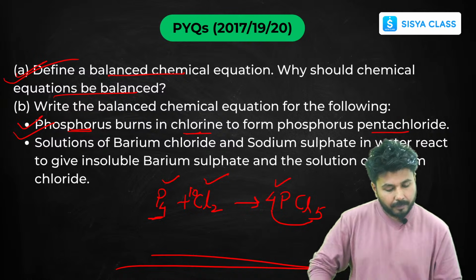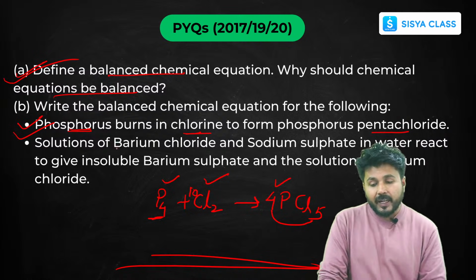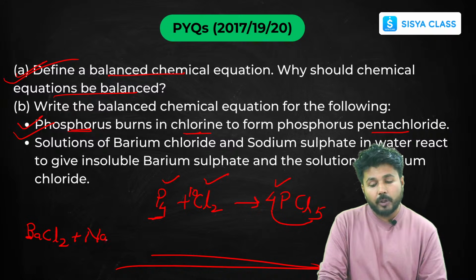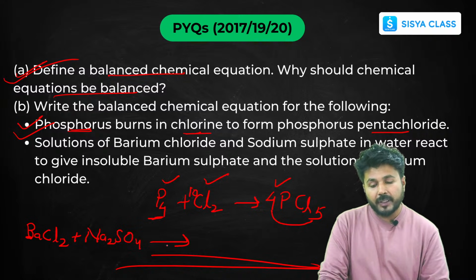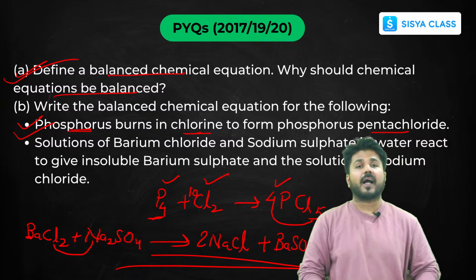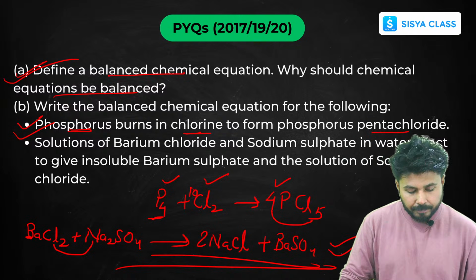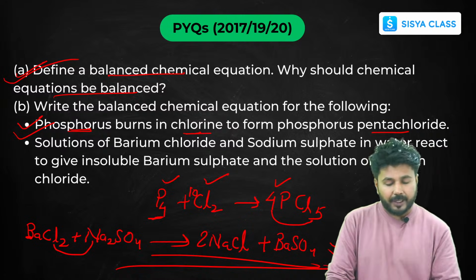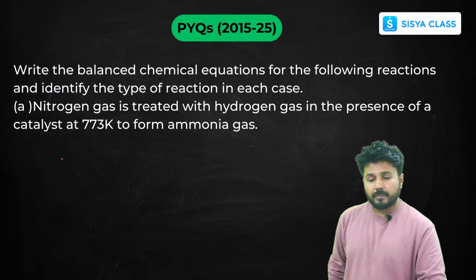Now the second one, barium chloride, BaCl2, and sodium sulfate, Na2SO4. Now what will it form? It will form sodium chloride, so 2NaCl, I am writing the balanced equation, and BaSO4. Now these are simple balanced equations which have been asked. That is a balanced equation. That's correct. Now next question.